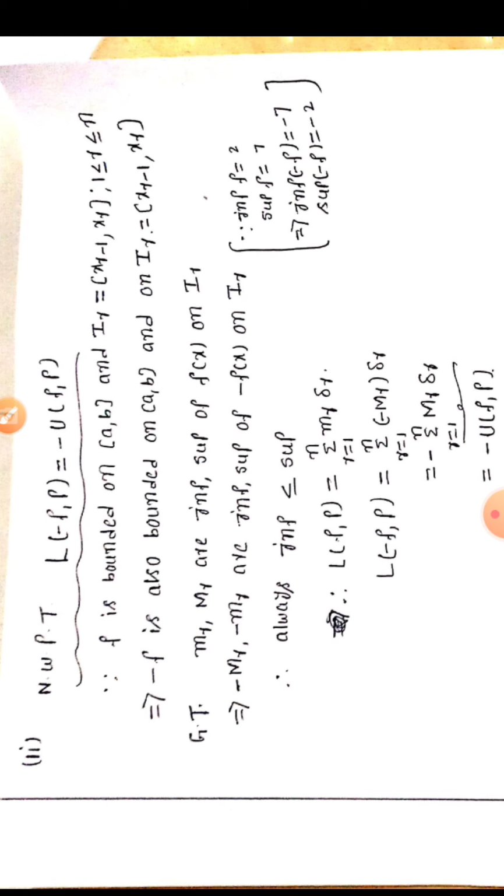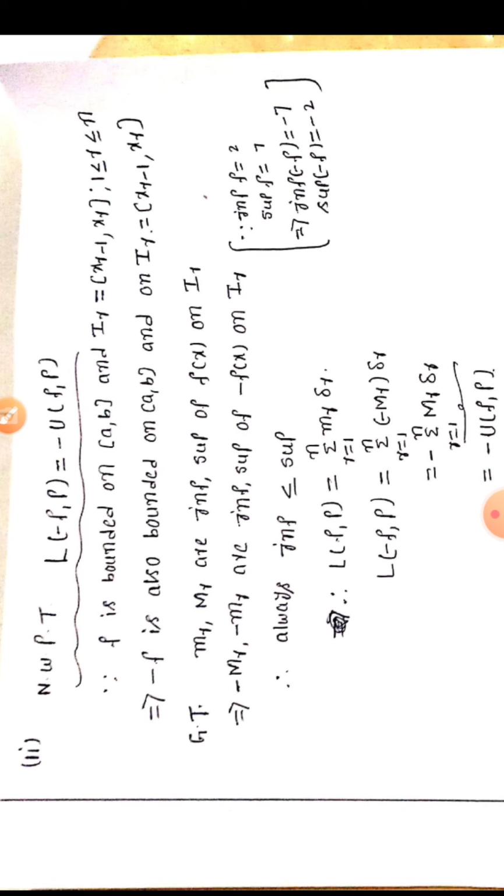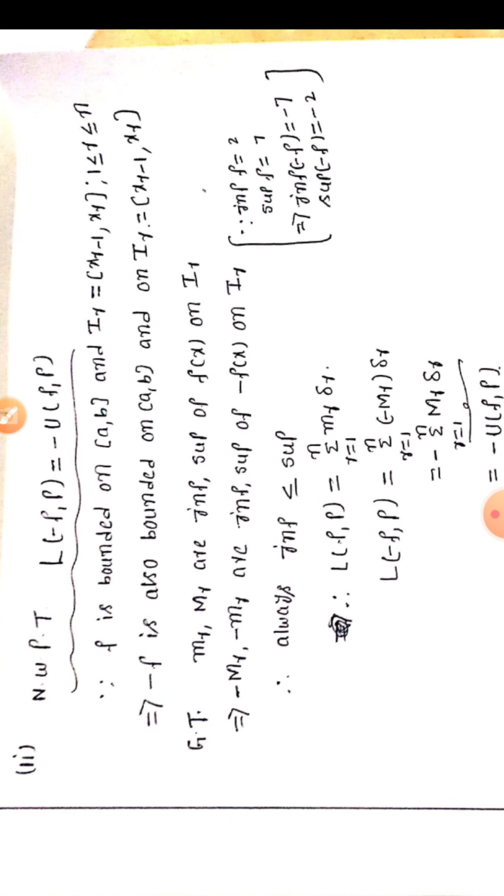f is bounded on I_r means f has an infimum and a supremum on the rth subinterval I_r equal to the closed interval [x_{r-1}, x_r]. Where f is bounded on the closed interval [a, b], then automatically -f is also bounded on [a, b].